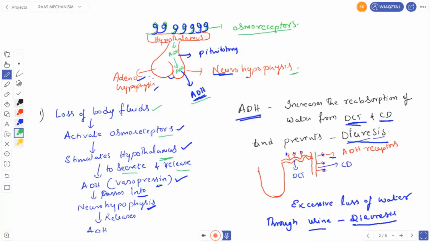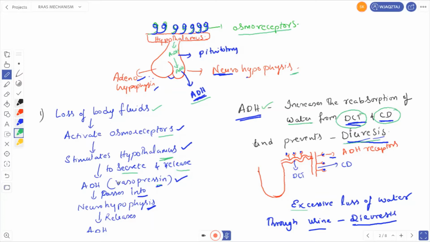So what is the function of this antidiuretic hormone? Antidiuretic hormone increases the reabsorption of water from the distal convoluted tubule and collecting duct. Okay, so it is increasing the reabsorption of water from the distal convoluted tubule and collecting duct and prevents diuresis. Diuresis means what? Diuresis means excessive loss of water through urine. Okay, excessive loss of water through urine is called diuresis.